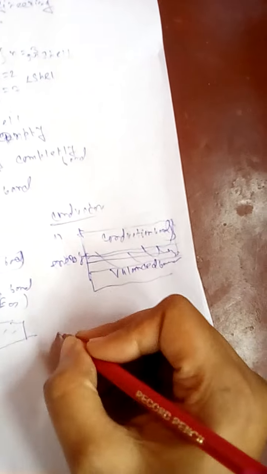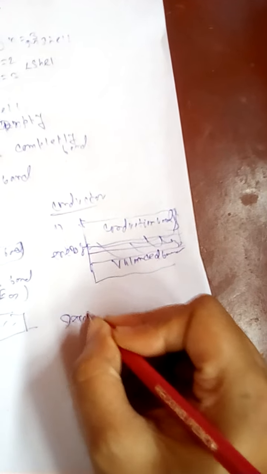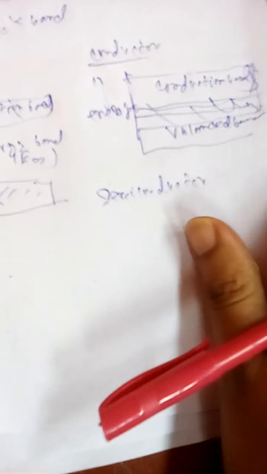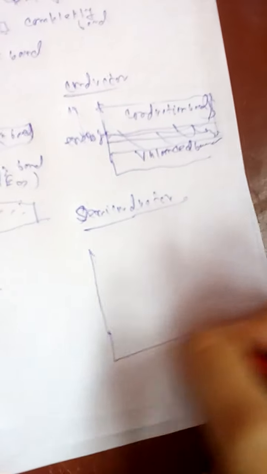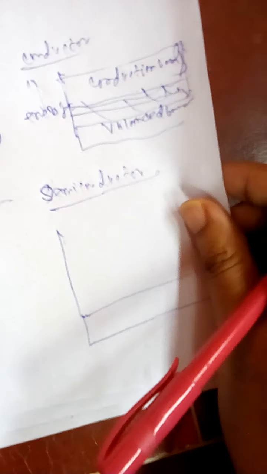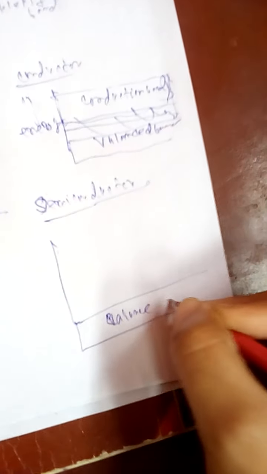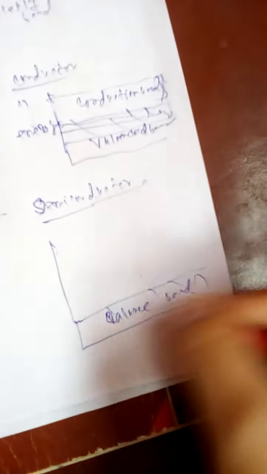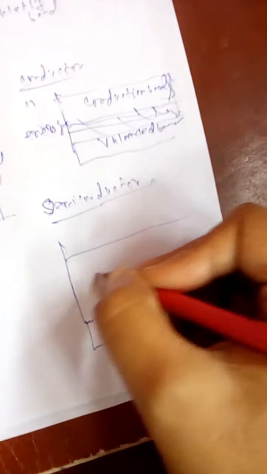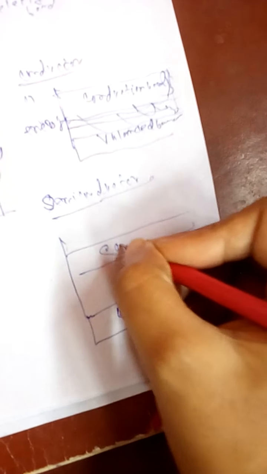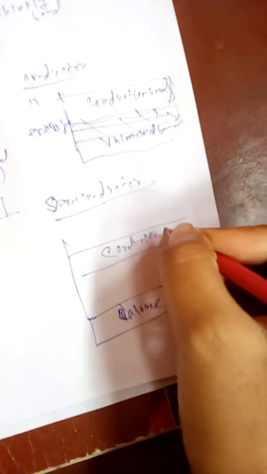And for the last one, the semiconductor. What happens in a semiconductor? Here is the valence band, and here is the conduction band.